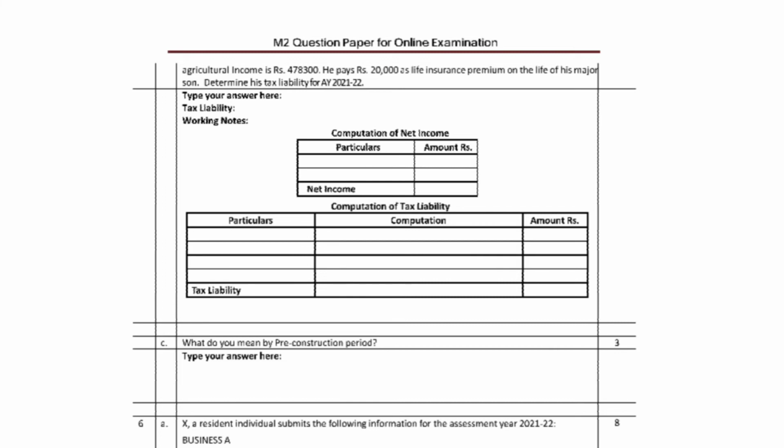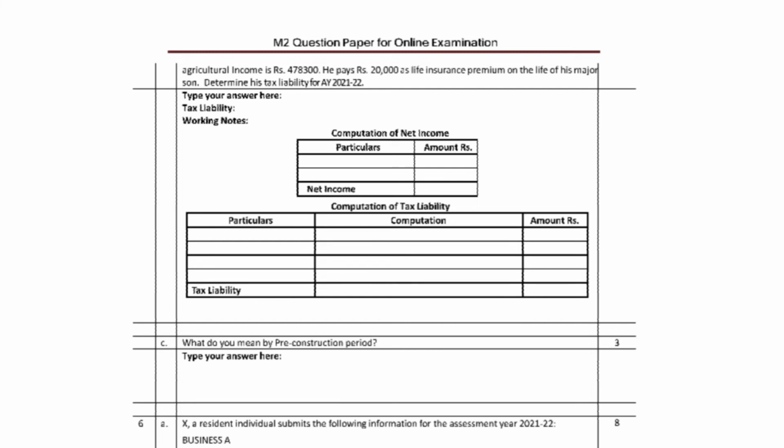In the first step we added agriculture income, clubbed it into total income, and computed income tax. Now we will separate the non-agriculture income plus the basic exemption. The basic exemption for an individual is 2,50,000. Agriculture income here is 4,78,300. The 20,000 life insurance is not part of agricultural activity.